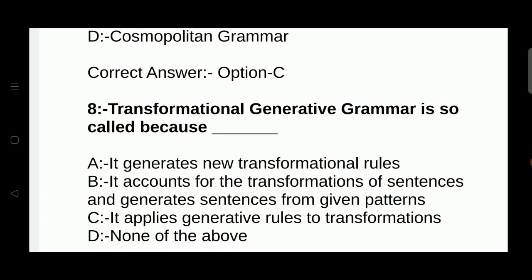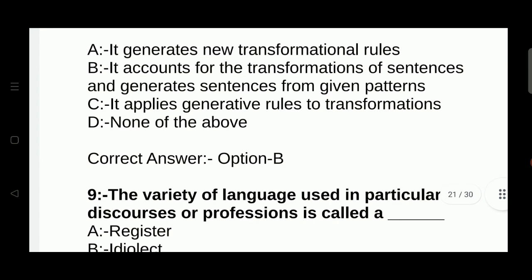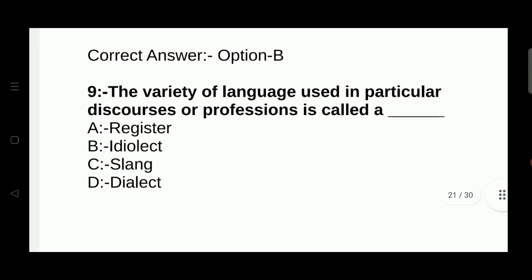It accounts for the transformation of sentences and generates sentences from the given patterns. It applies generative rules to transformation. None of the above. The right answer is it accounts for the transformation of sentences and generates sentences from given patterns. The variety of language used in a particular discourse or profession is called register.